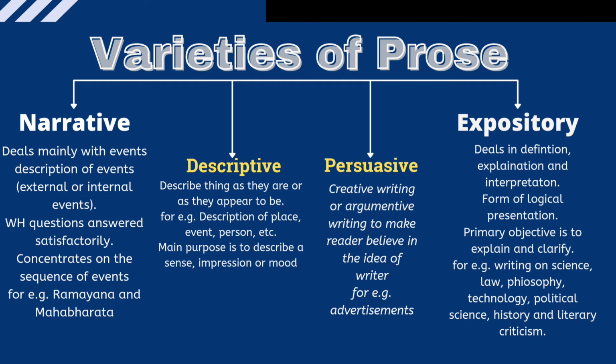Narrative prose mainly deals with events, whether it is an internal event or an external event. If we talk about internal events, it describes the thoughts, emotions, and feelings of an individual, and narrative writing presents the events so well that we lose ourselves in the characters and the events. It also narrates events sequence-wise to grip the attention of the reader. For example, the Ramayana and the Mahabharata are the best examples of narrative prose.